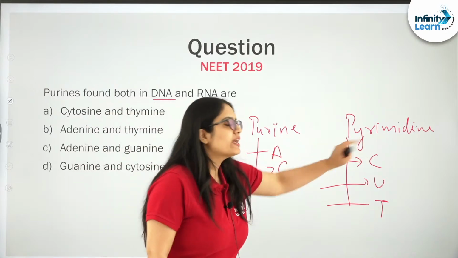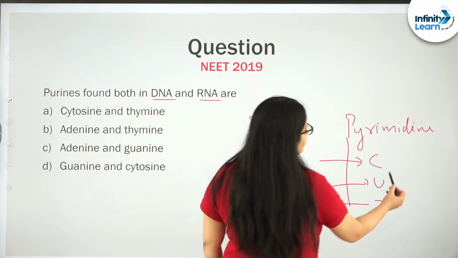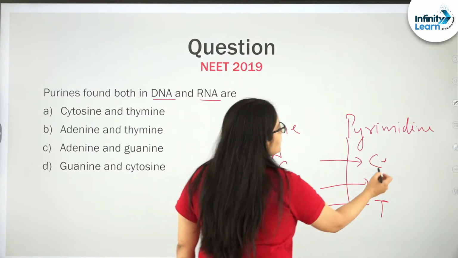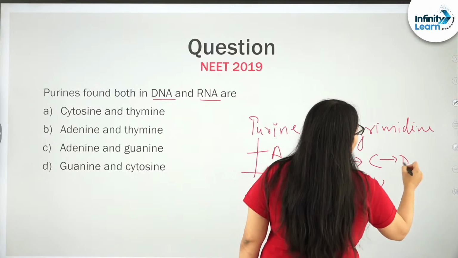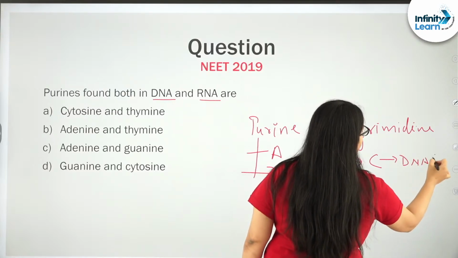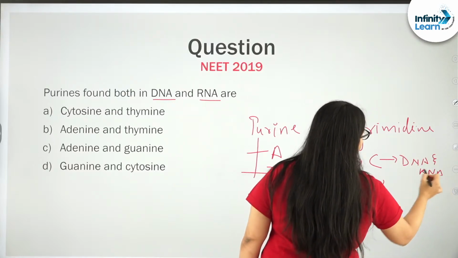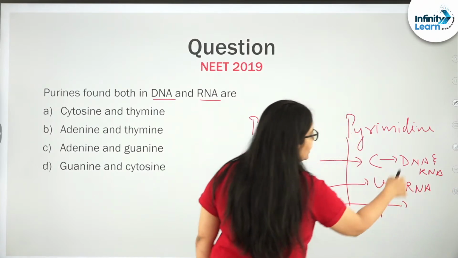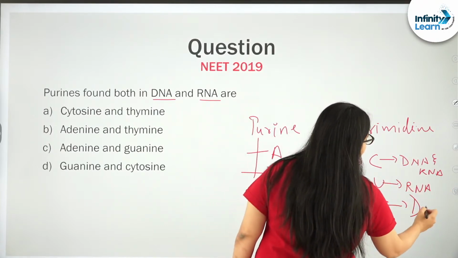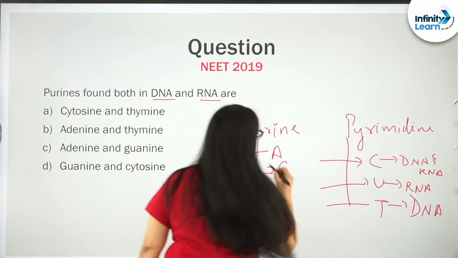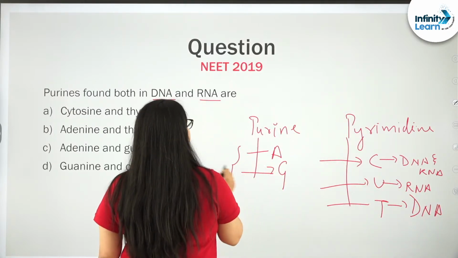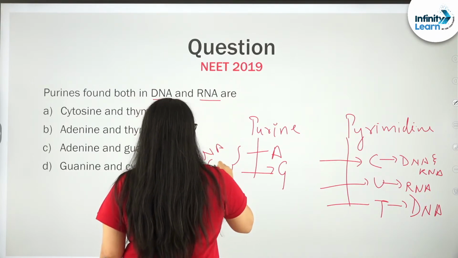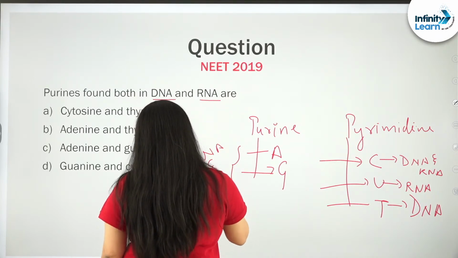So see students, out of these, purines A and G will be present in both DNA as well as in RNA. While talking about pyrimidines, C will be present again in both DNA and RNA. But U will be present only in RNA, and in place of U in DNA it will be T. So both A and G, adenine and guanine, are present in DNA as well as RNA.